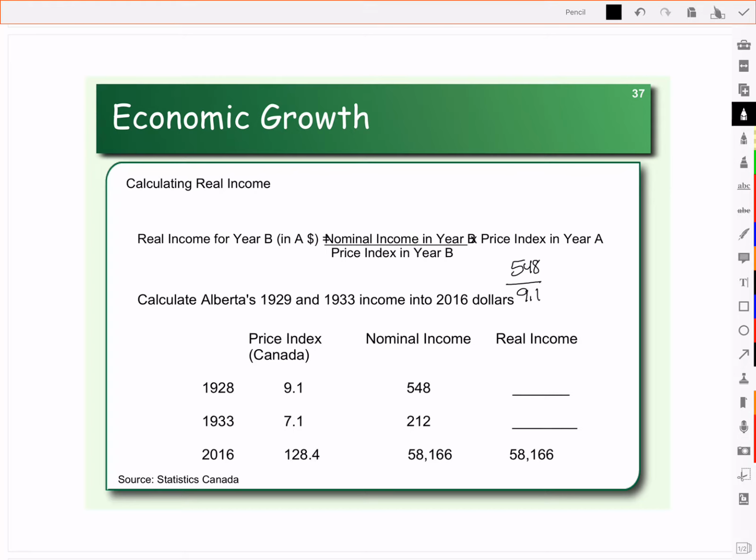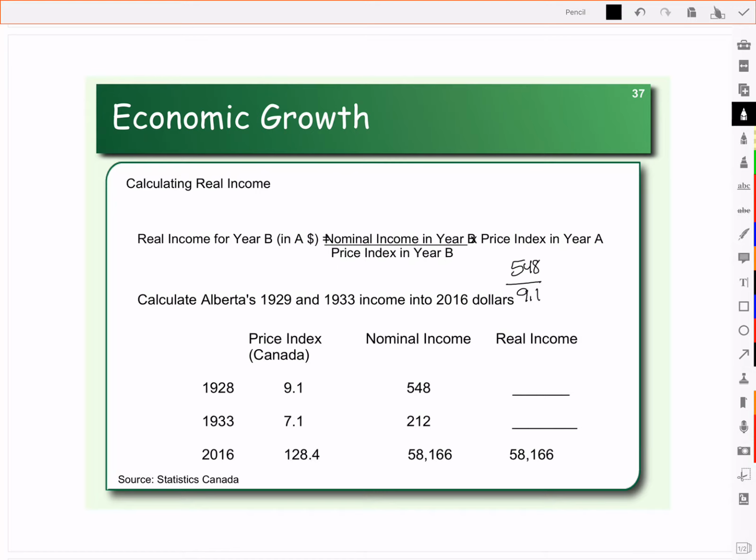So we need a consumer price index for that year, and it was about 9.1 for Canada. The reason we're using Canada, even though we're trying to look at Alberta, is because Statistics Canada didn't track inflation in the provinces that far back. So let's just go with Canadian price indexes right now.